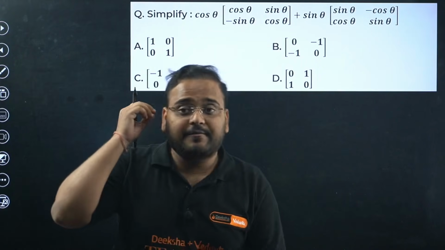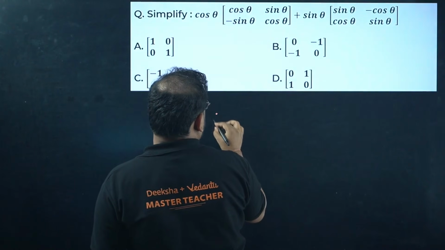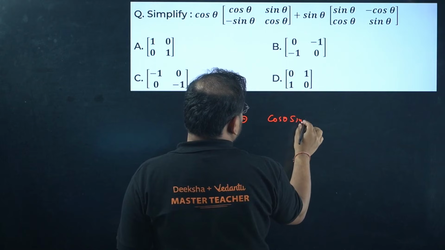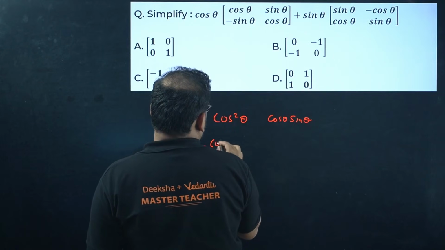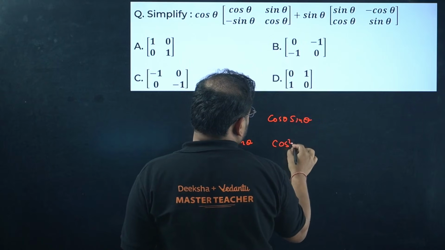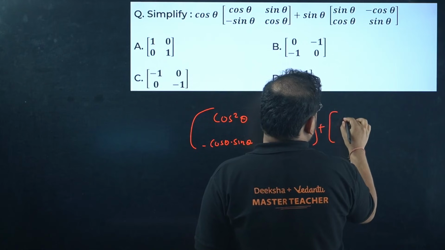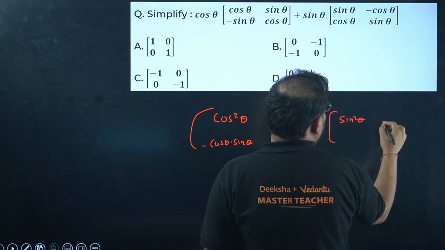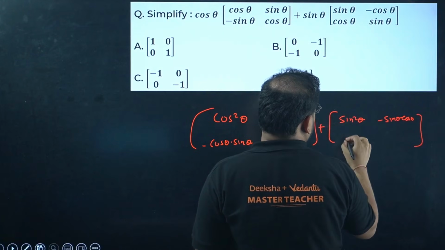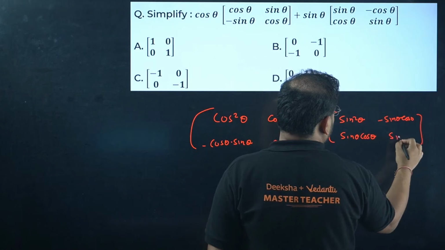Next question. Simplify this. Okay, multiply now. Cos into cos, scalar multiplication. So cos square theta, cos theta sin theta, minus cos theta sin theta, cos square theta, plus sin square theta, sin cos, sin into cos again, sin into sin is sin square theta.